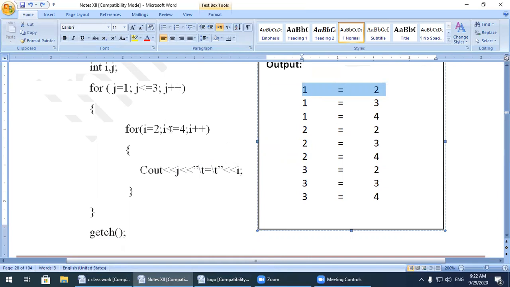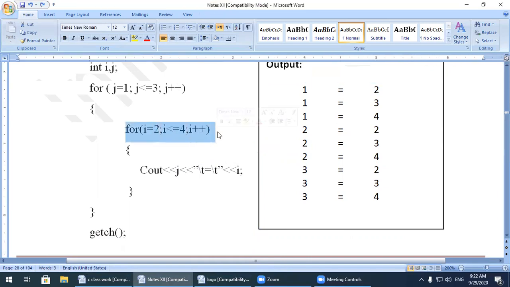Now the inner loop is not completed, so it will increase the value of i. The value of i will be 3. So 3 is less than 4, the condition is true. The value of j still remains 1.